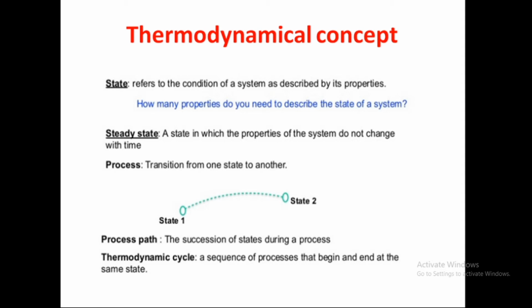Okay, steady state is a state in which the properties of the system do not change with time. Transition from one state to another state, there is a state 1, this is called a process. This is the path. The succession of states during the process, each succession is called the path. Okay, a thermodynamic cycle is a sequence of processes. The complete process is called a cycle.